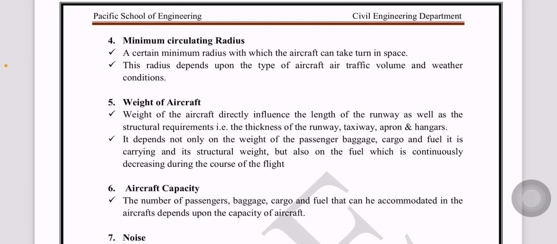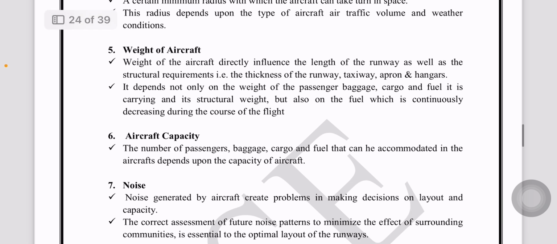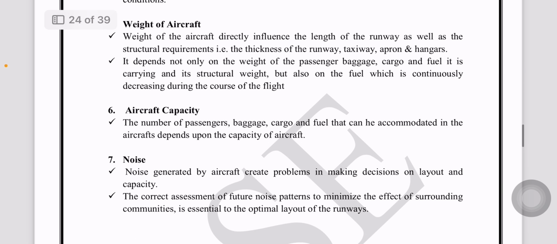The weight of the aircraft directly influences the structural requirement. That means the thickness of runway, taxiway, apron and hangar. It does not depend only on the weight of passengers, baggage, cargo, fuel, its carrying capacity and the structural weight, but also on the fuel, which is continuously decreasing during the course of the flight.